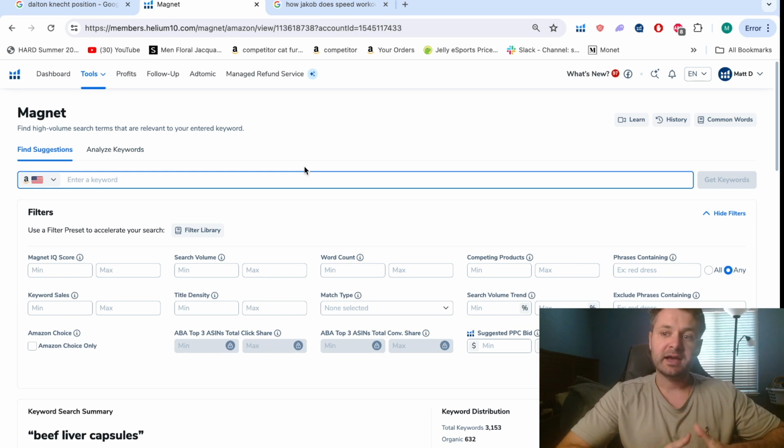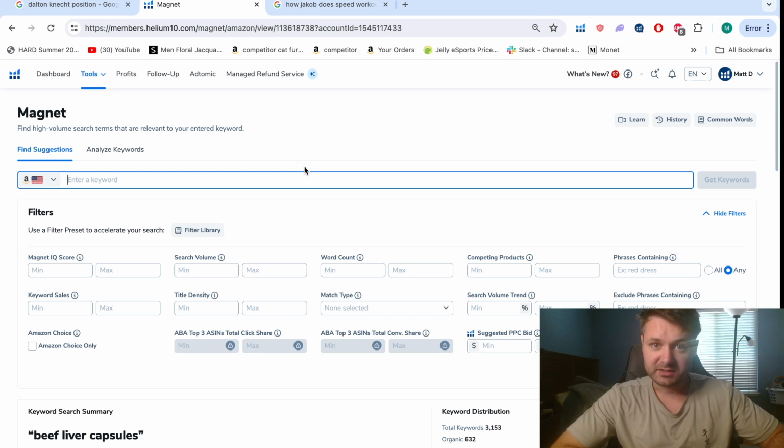So what I did actually was type in broad search terms in categories or niches, because essentially what Magnet does is when you type in a broader search term, it will give you search terms that are relative to that search term, that might be longer tail or even around that category. So instead of looking for a filter based on revenue or search volume, I decided to do something completely different. So here's an example of what I did.